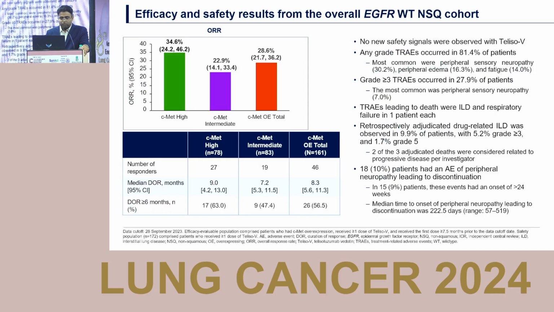Coming to the overall response rate, around 28.6% of patients overall showed a response in this population, which is around second or third line. Dividing between the two, the c-MET high expressors showed a 34.6% response, and the intermediate group showed a 22.9% response. These responses were durable in the range of 8 months, and at more than 6 months, those who responded had a durable response in the range of 56%. Those with high expression had a higher rate of durable response, 63%. Coming to side effects, the common ones were peripheral edema, sensory neuropathy, fatigue, and in some cases ILD.